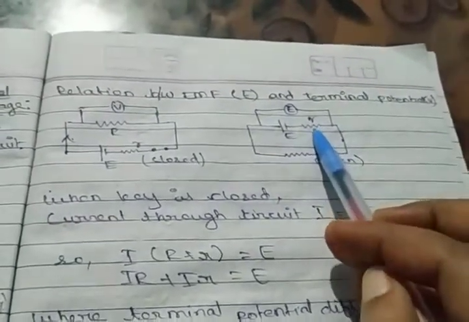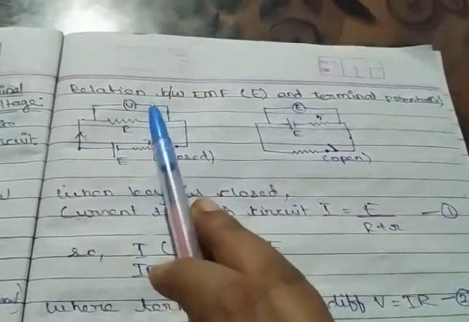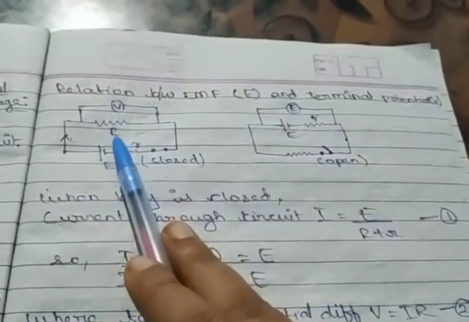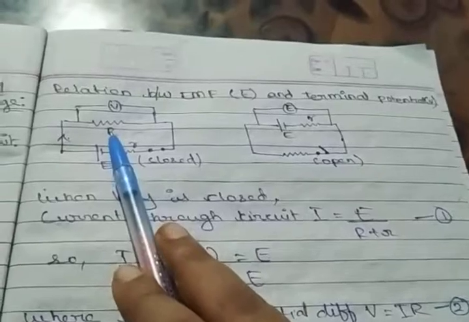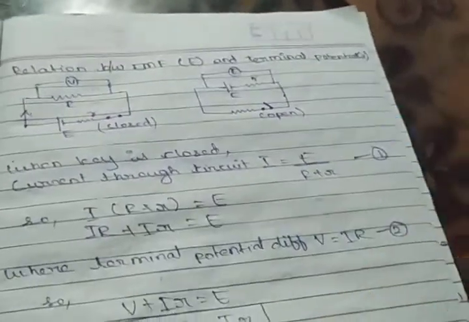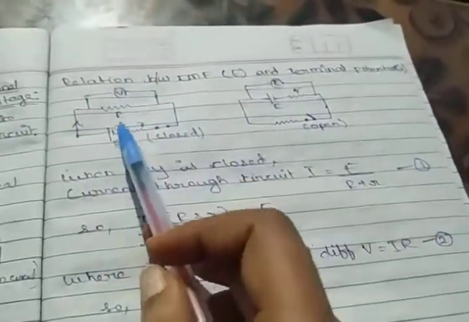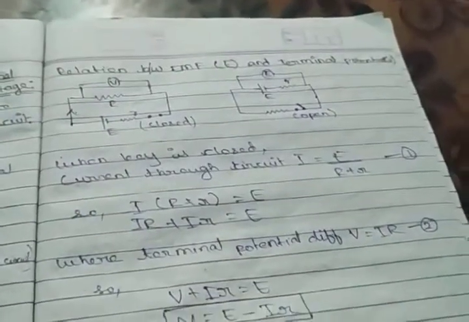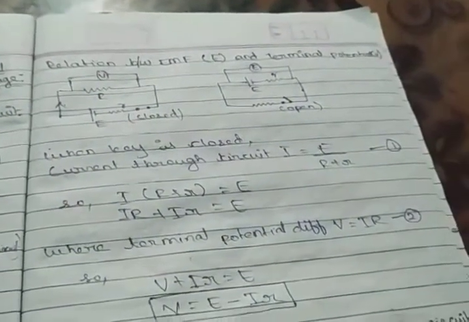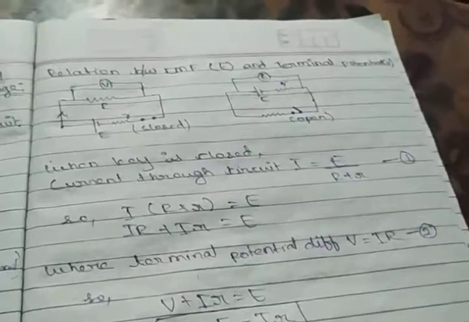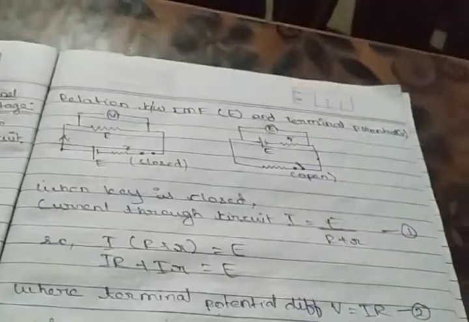R, suppose, is the internal resistance. Here also r is the internal resistance, and R, capital R, is the external load resistance. Okay, now let us start. Now if we have a circuit like this, so we know that current I is equal to V upon R from Ohm's law. V, what is V? V is the potential difference.